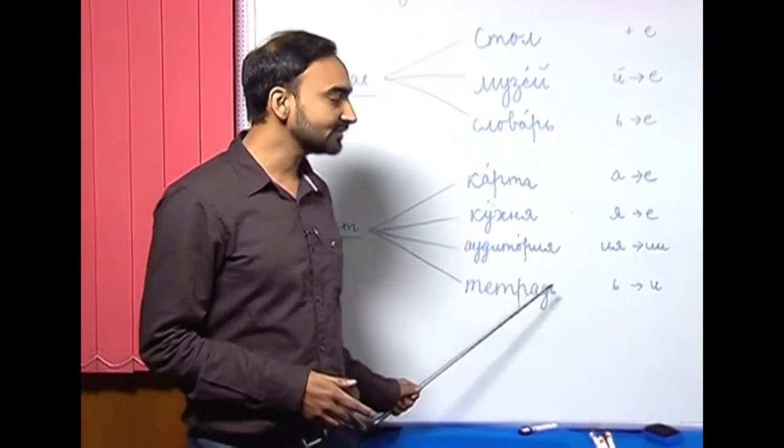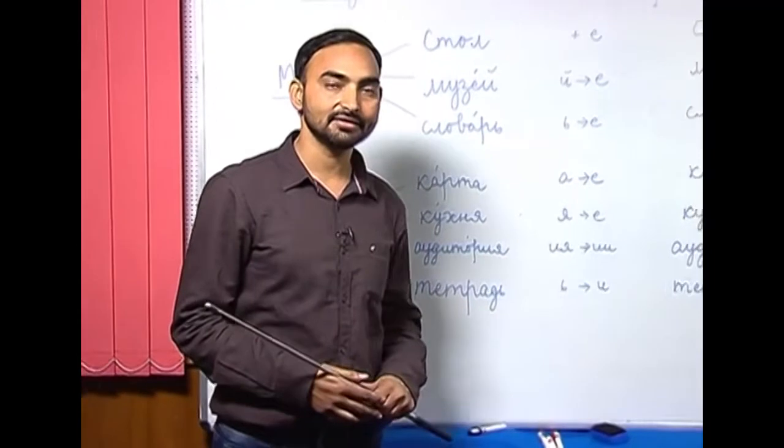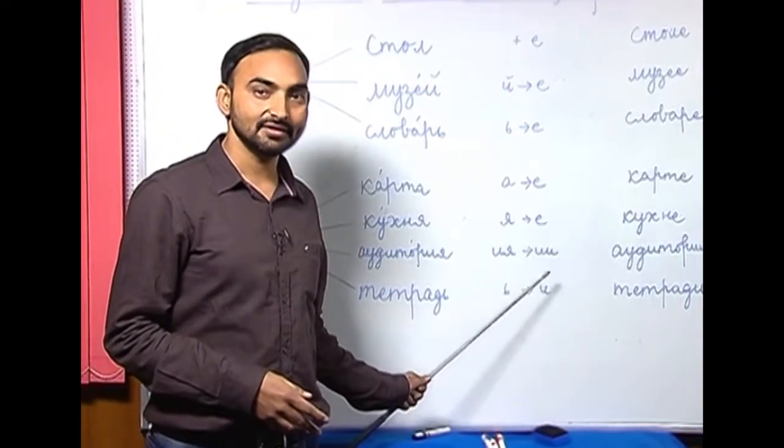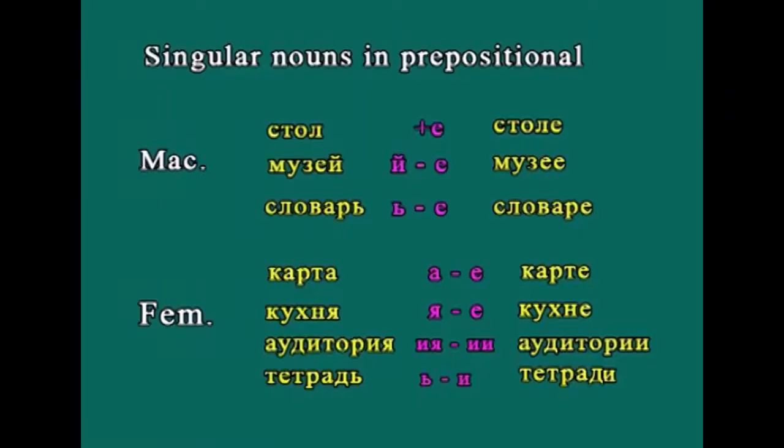How will you change Chitraj in the prepositional case? Soft sign has to be replaced with e, unlike masculine nouns where we replaced soft sign with ye. So, Chitraj, Chitraji. Let us repeat them once again.